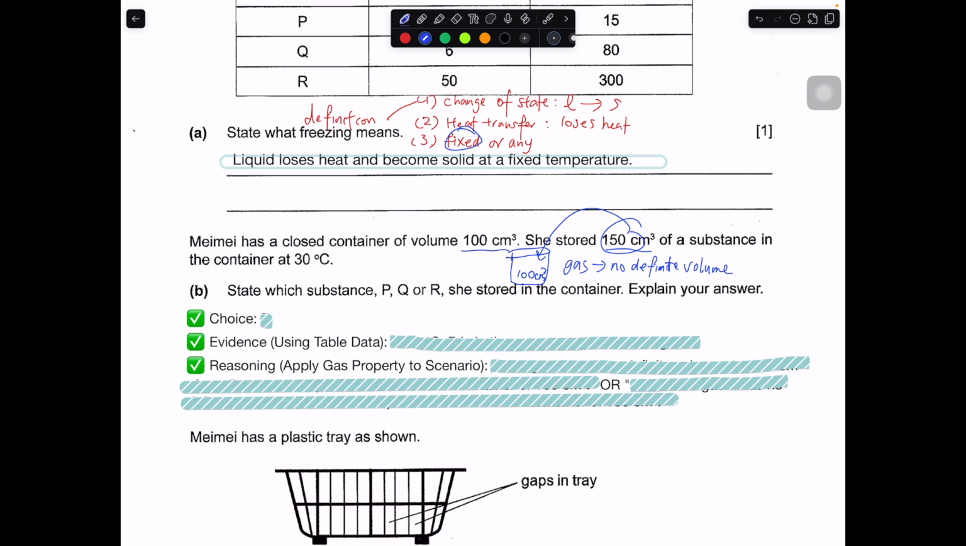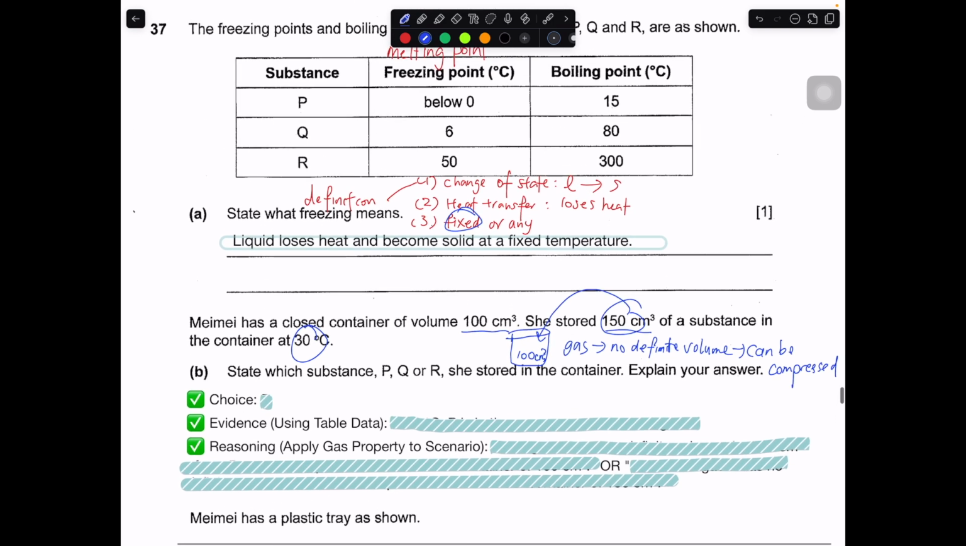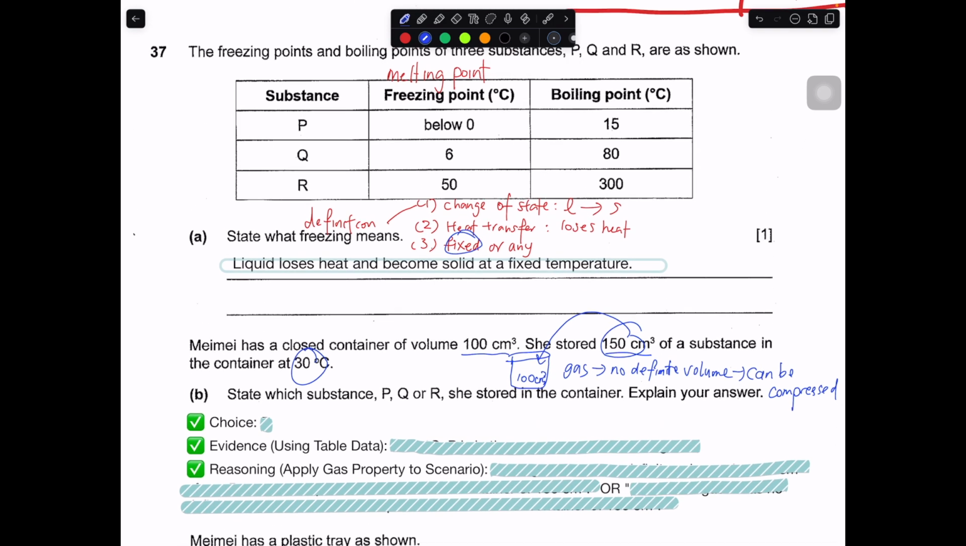Basically this question is asking you to compress something of a larger volume into a smaller container. Can be compressed. And they give you a specific temperature, 30 degrees. So in this case, you have to check which substance is a gas at 30 degrees. So this is one way to do it. So I can draw a temperature line across all, temperature line.